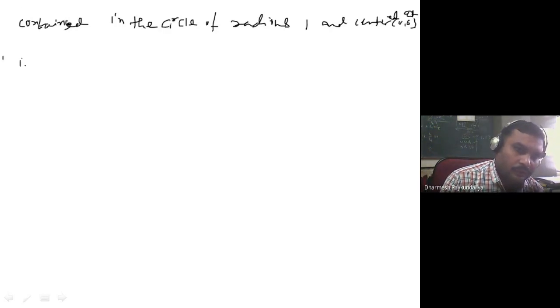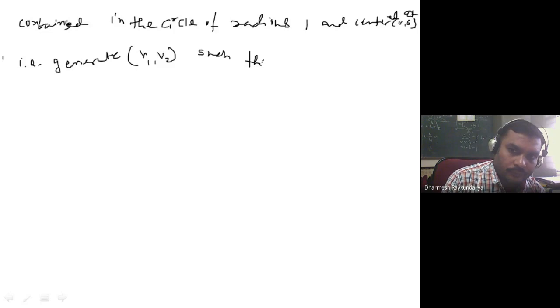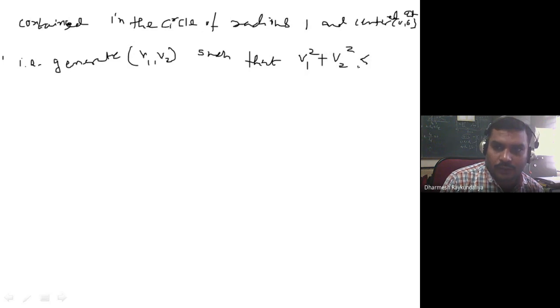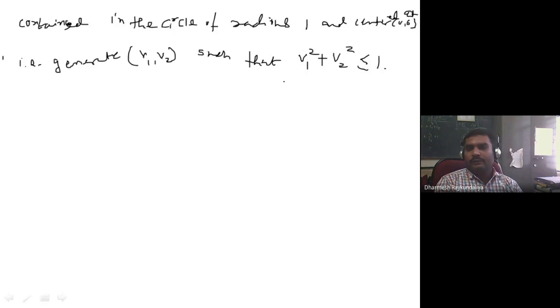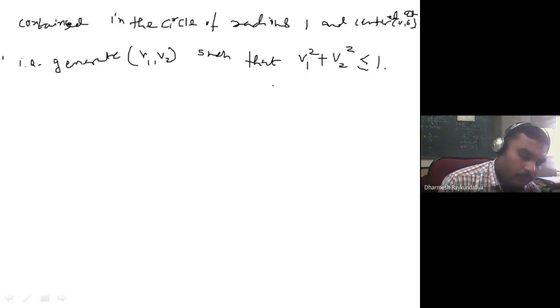That is, generate v1, v2 such that v1 square plus v2 square is less than or equal to 1. So we have to generate the pair of random numbers v1, v2 such that v1 square plus v2 square is less than or equal to 1.